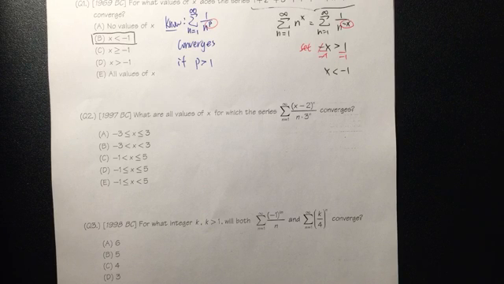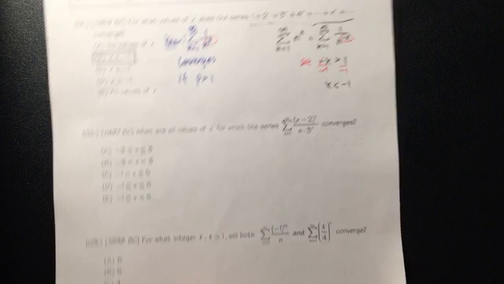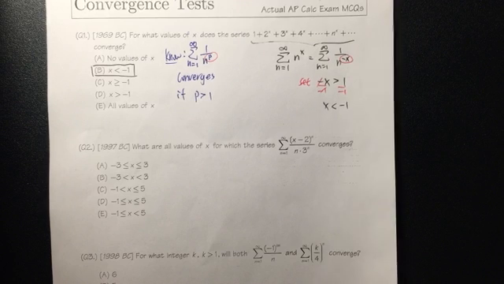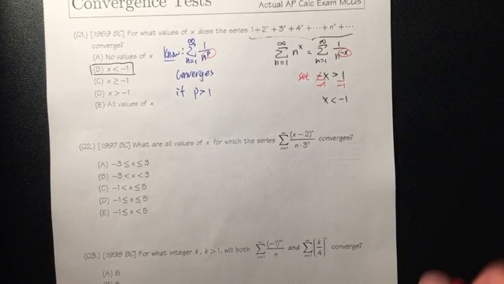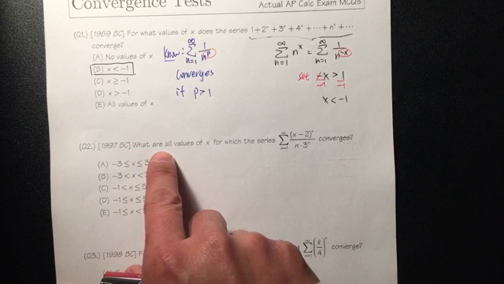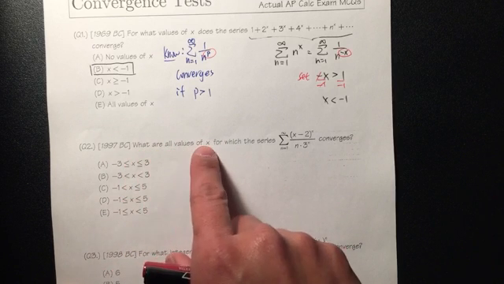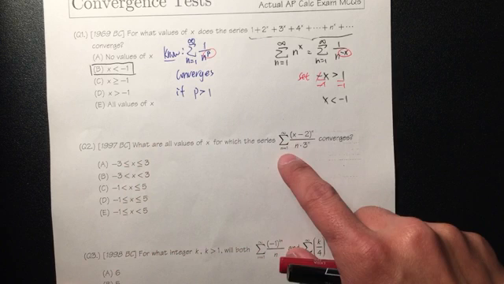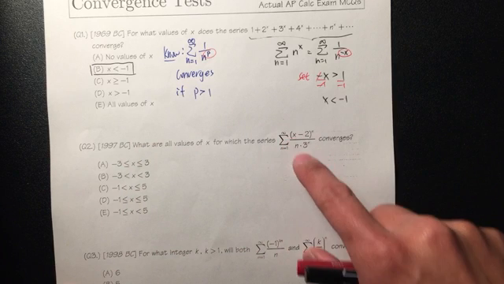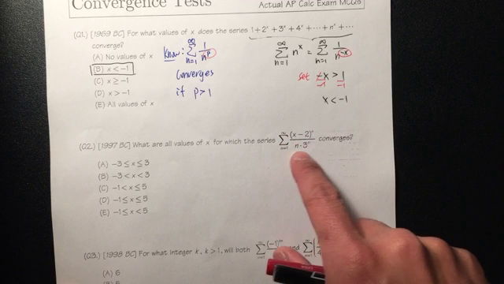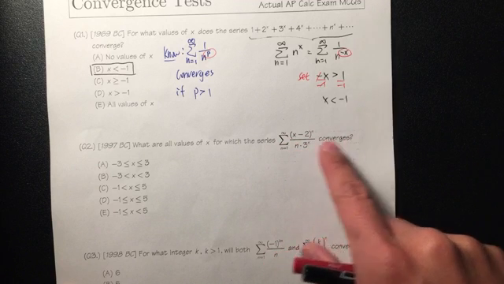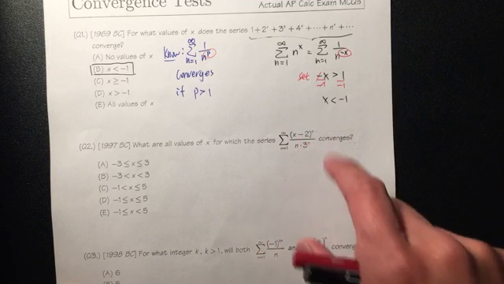We can still see the answers. Okay. Oh, okay. We can still see problems. Okay. That's good. So we are trying to find out for what all values of x the series, the sum from 1 to infinity of (x minus 2) to the nth power over n times 3 to the nth power, converges. We want to see where this converges.